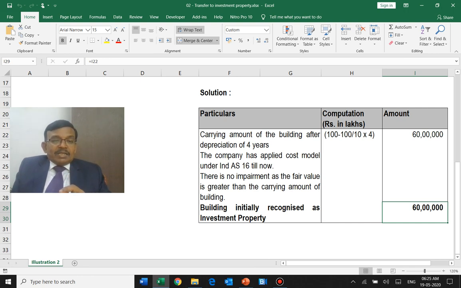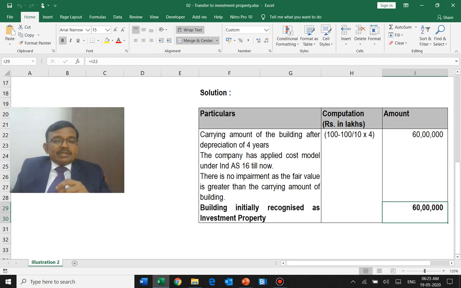In IAS 40, there are two models applicable. One model says you can do a cost model of investment property. The other says it can be a fair value model. Once you adopt the fair valuation model, that principle applies. But Ind AS 40 does not allow the fair value model, so that last bullet is incorrect. I will change it when I go back to the slide.